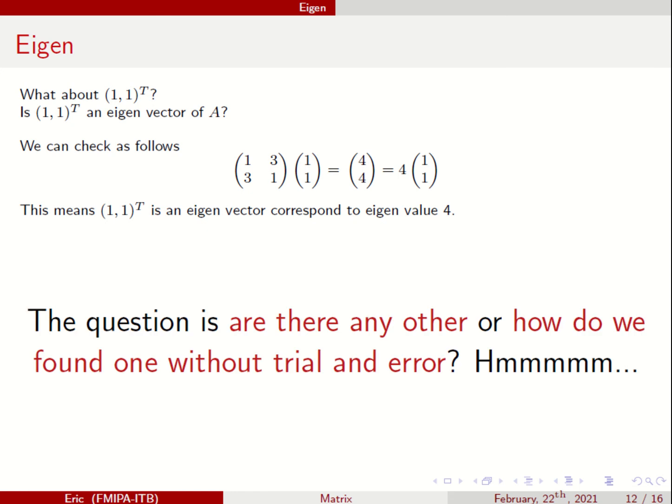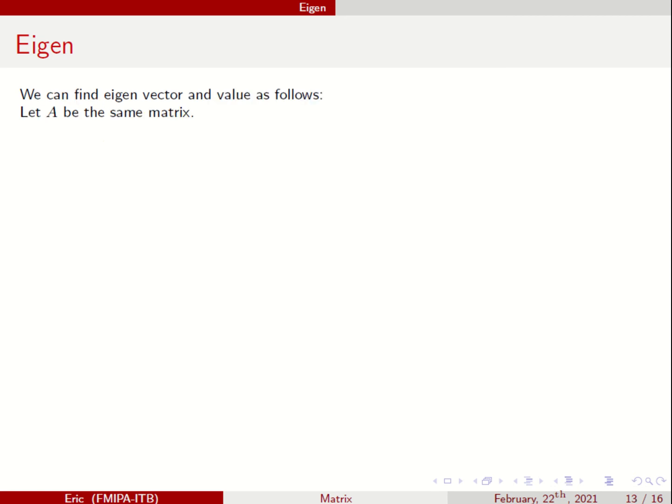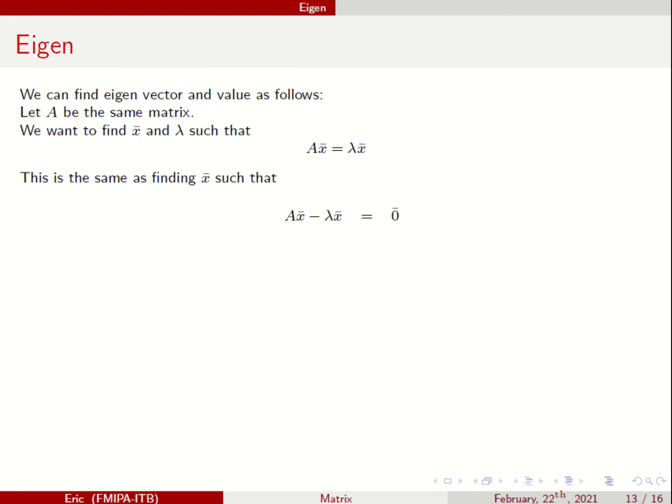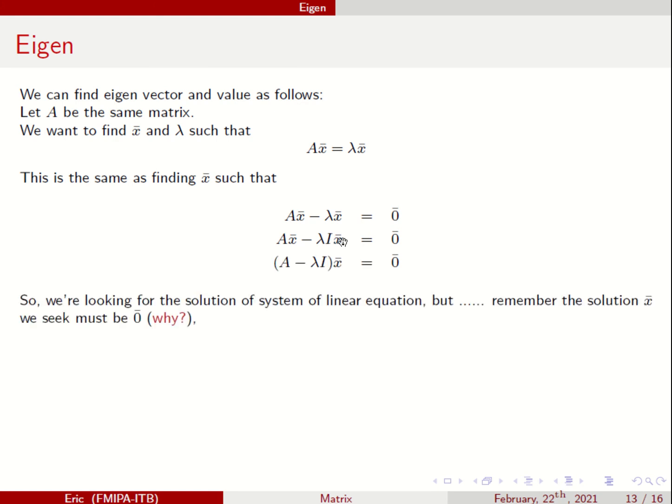The question is, are there any others? And how do we find them without using the trial and error method? This is the method. We can find eigenvectors and eigenvalues as follows. Let A be the same symmetric matrix 1, 3, 3, 1. We want to find x bar and lambda, where lambda is a real number and x bar is a vector, such that A times x equals lambda times x bar. This is the same as finding x such that A x bar equals lambda I times x bar, and you can use the distributive law to get this.